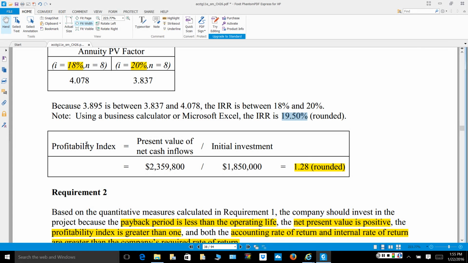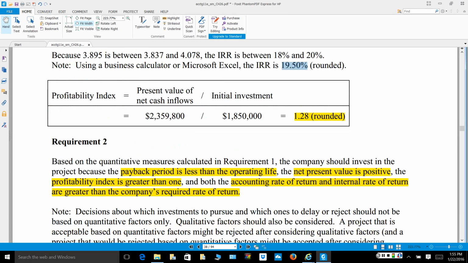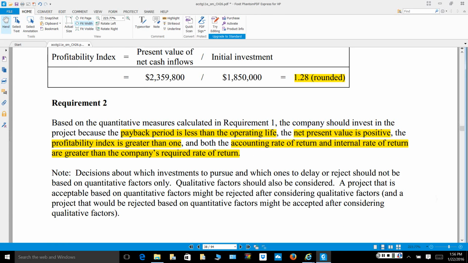So with a rate of return of 19.5%, the present value of my cash flows should equal my initial investment, I would have a profitability index of 1. So in this situation, we know that we have more cash inflows than we are initially going to be out for our investment. And so it is above 1. It is at 1.28.